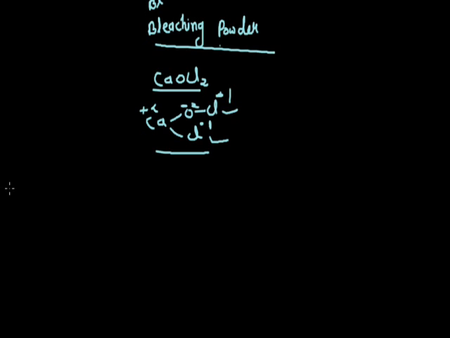Now we will discuss the manufacturing of bleaching powder. Bleaching powder can be prepared by passing chlorine gas over slaked lime at 313 K temperature.